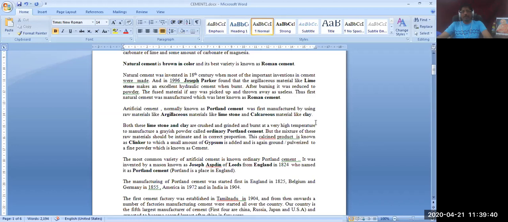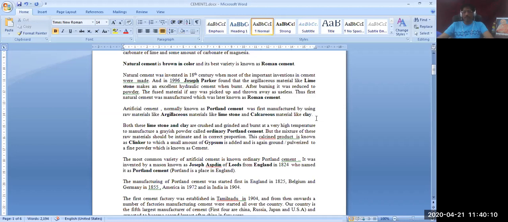The basic ingredients, or raw materials, used in cement are argillaceous material, calcareous material and siliceous material. Argillaceous material is represented by alumina, which is nothing but clay.